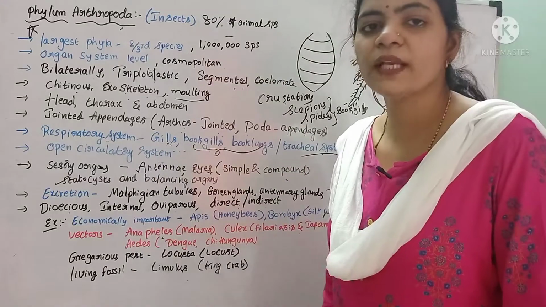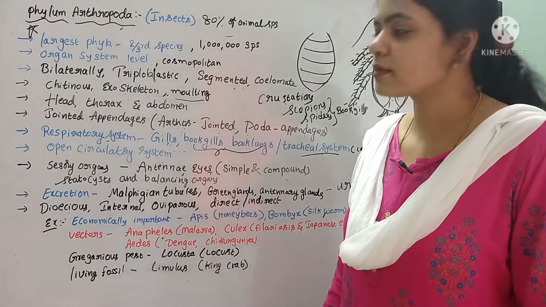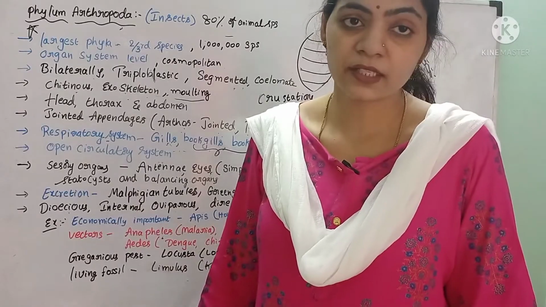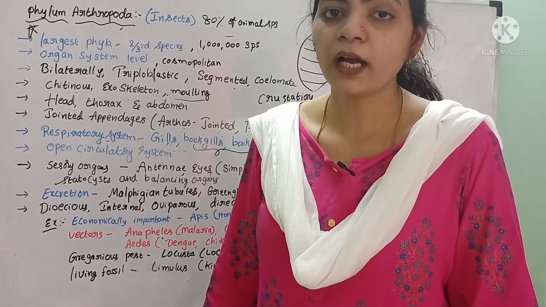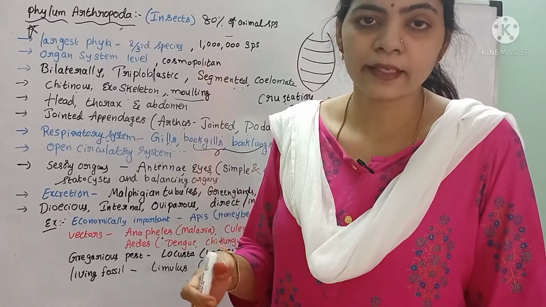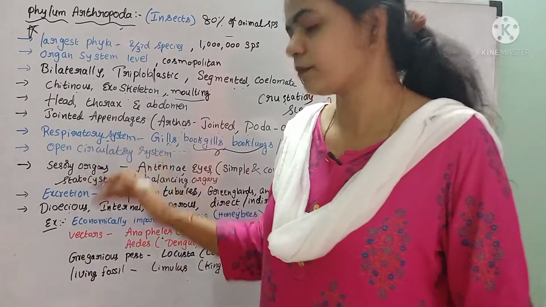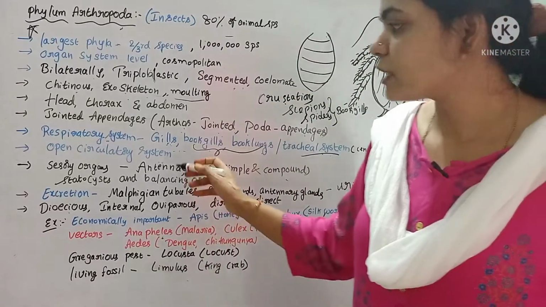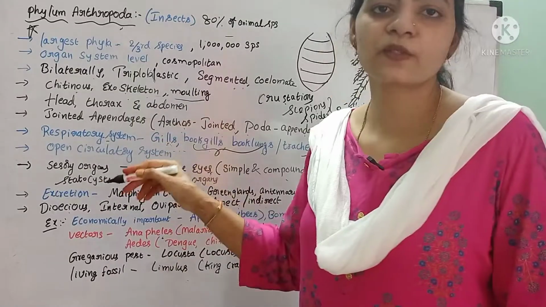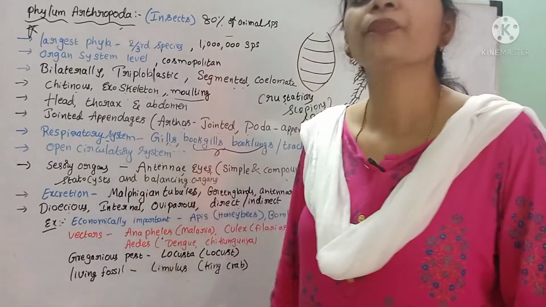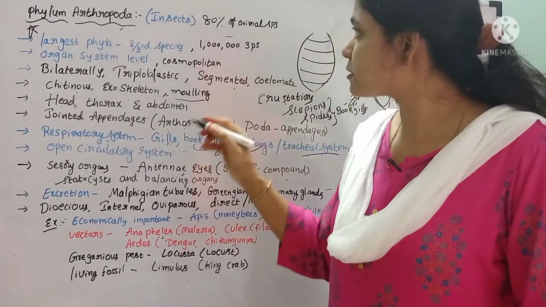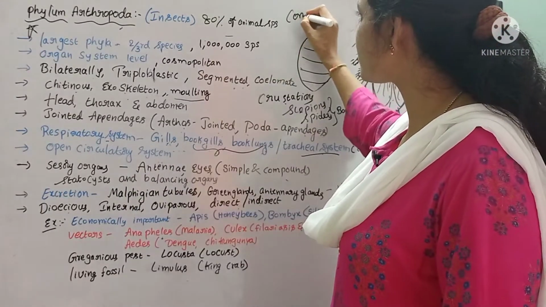And they consist of an open circulatory system. Open circulatory system means what? The blood will not flow inside blood vessels. The blood from the heart reaches the different body parts directly. That means all the organs will be bathed in the blood. If the blood is flowing through proper channels and vessels, that is called a closed circulatory system. But they consist of an open circulatory system.